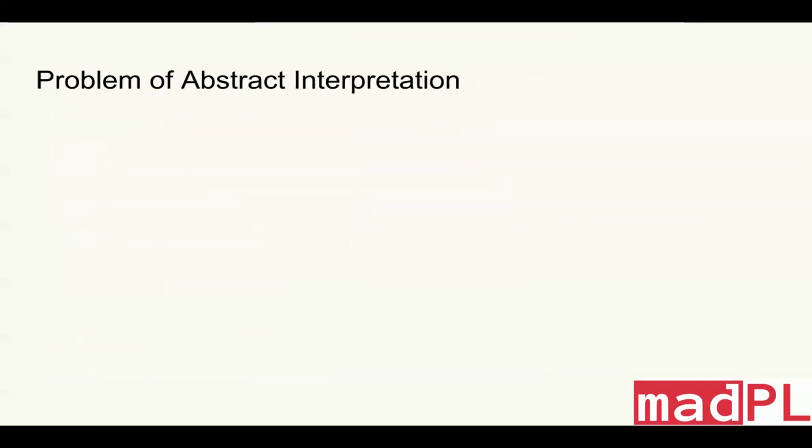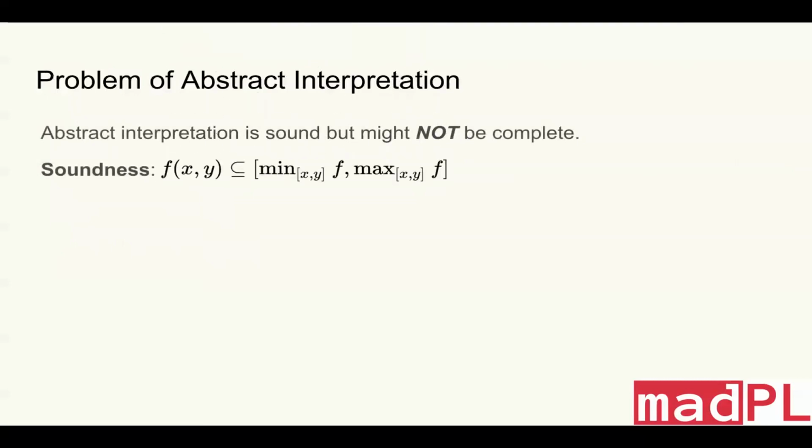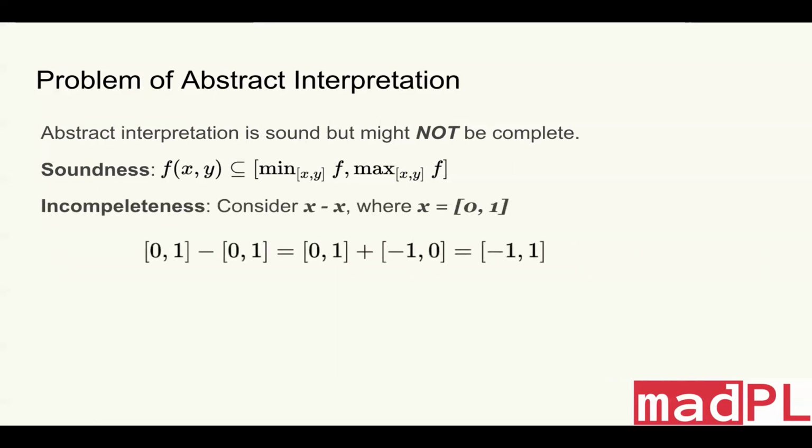The problem of abstract interpretation is that it's sound, but it's not necessarily complete. By complete, we mean that the result of the abstract interpretation reflects the actual execution of the concrete function. For example, if I have a function x minus x, and the input domain is 0 to 1, the result from abstract interpretation will be -1 to 1. However, x minus x is always equal to 0, so the result is very imprecise.